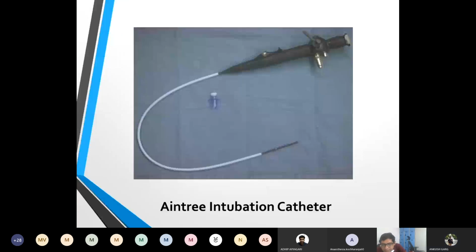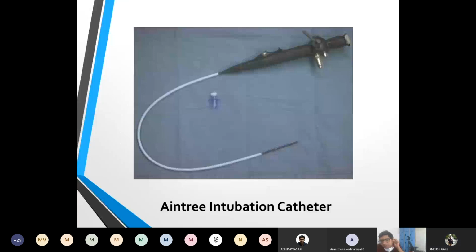Neha, are you there? Neha Dwivedi? Hello, are you there? Yes, sir. Neha, can you tell me what are the two common problems encountered while doing this awake fiber optic? Sorry, sir.